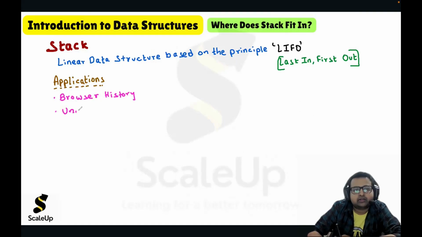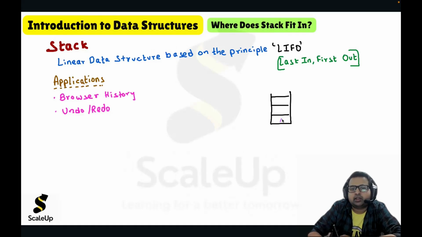Undo or redo operation. We can achieve undo or redo operation with a stack. Whatever operations you are performing, you keep on pushing them. Let us suppose you have a stack, and you performed operation A, then B, then C. Now let us suppose operation C was a mistake. You have to undo. Then you can just pop it. When you pop it, the previous operations can all be accessed. So that is what undo is. And let us suppose you once again want the C operation, you redo it.